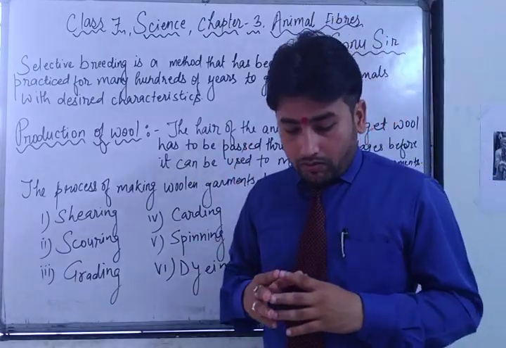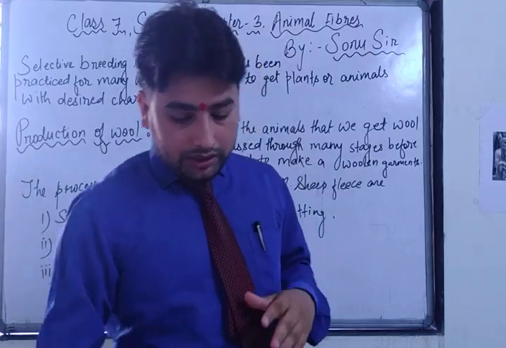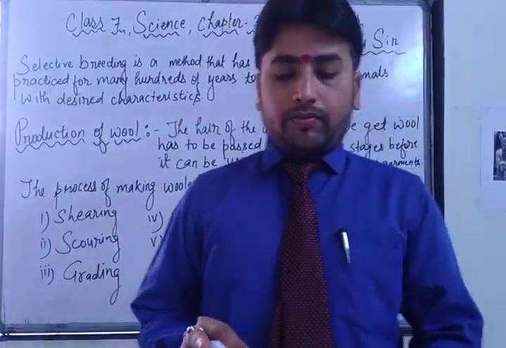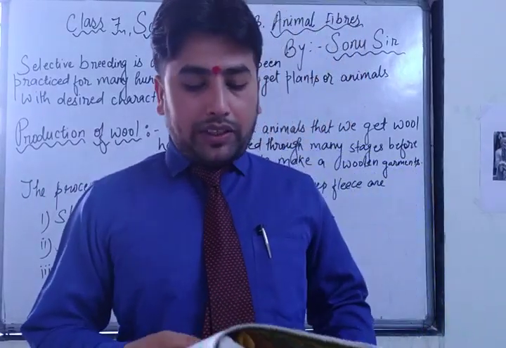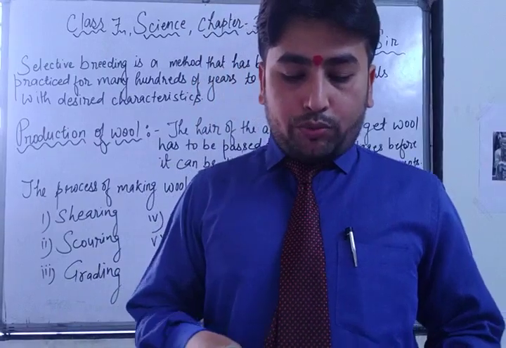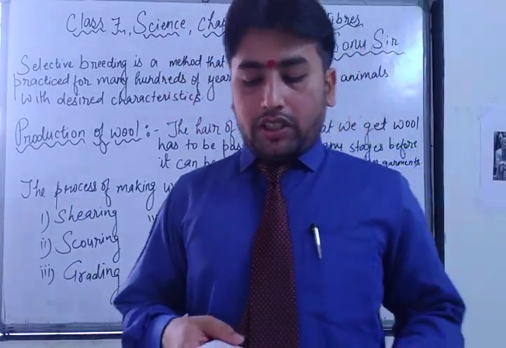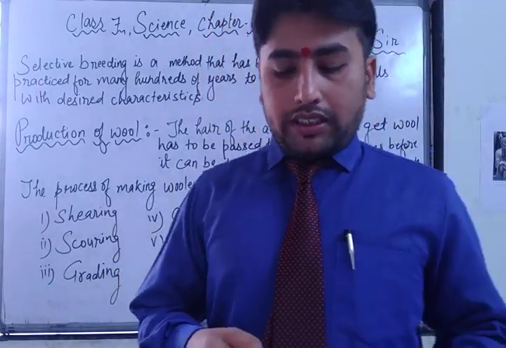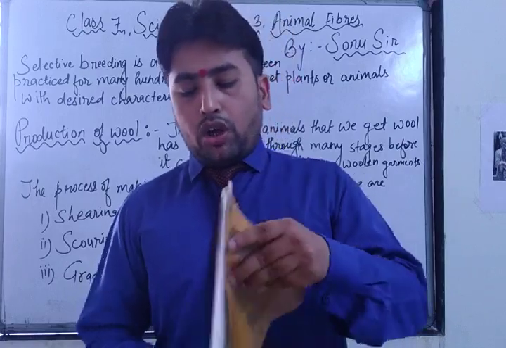Similarly, if I talk about some plants, this is the method in which two plants or animals with specific characteristics are selected to produce offspring. For example, wild sheep have two types of hair on their bodies: coarse long hair and shorter hair near the skin. Selective breeding is done to get sheep with long soft hair.